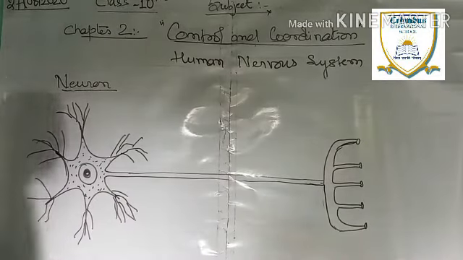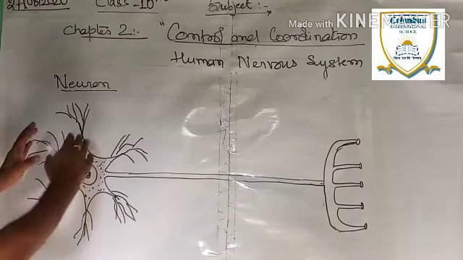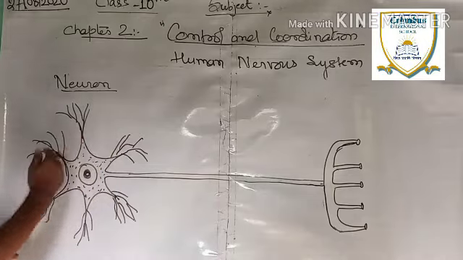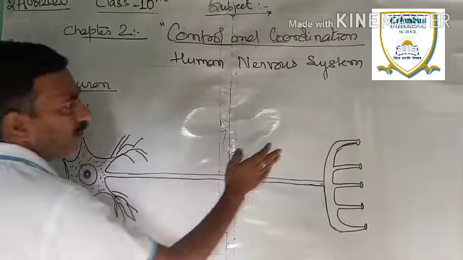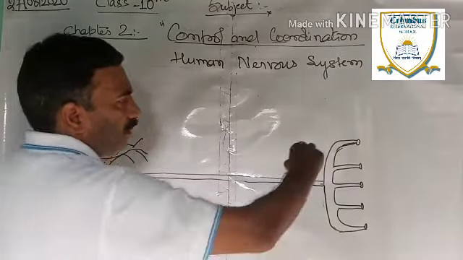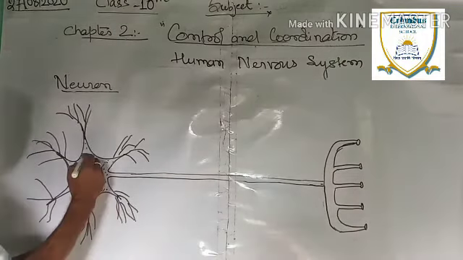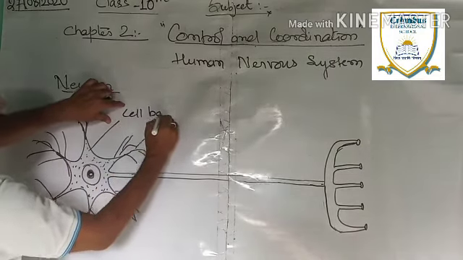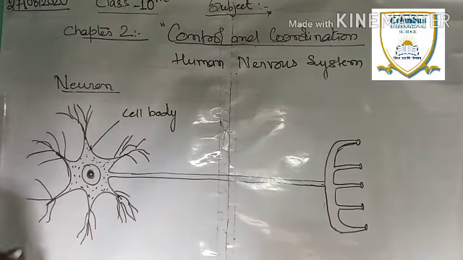Now, this is the diagram of a human neuron. You can see one almost circular end with branches, over that a long rod-like structure, and after that fibers or bifurcations. Now this end is called the cell body.